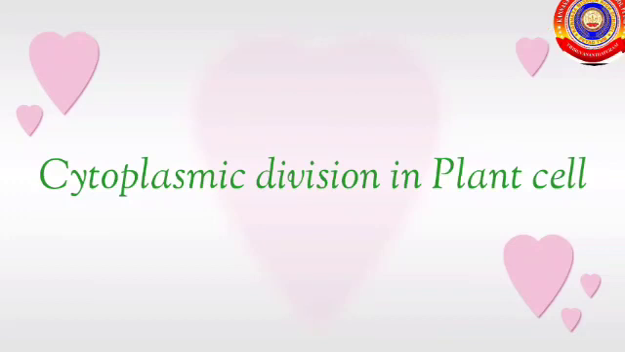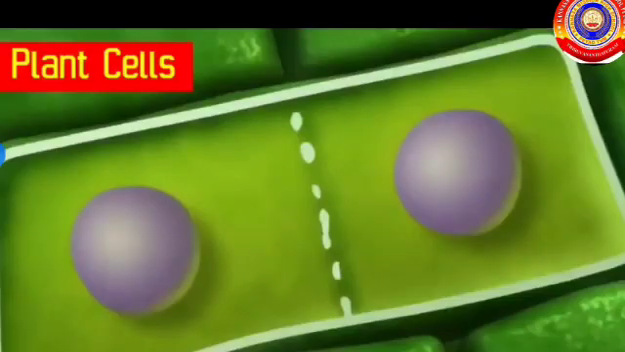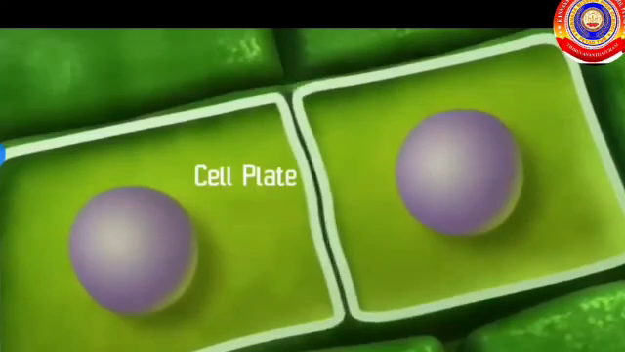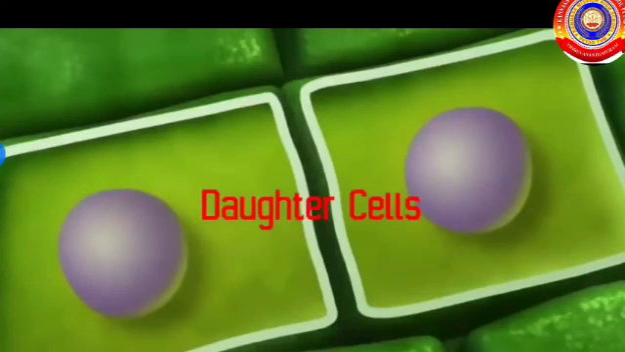Cytoplasmic division in the plant cell. Small vesicles are formed between the daughter nuclei. Small vesicles join together to form cell plate. The cell plate extends to both the sides and joins with the plasma membrane. And as a result, in plant cell, two daughter cells are produced.